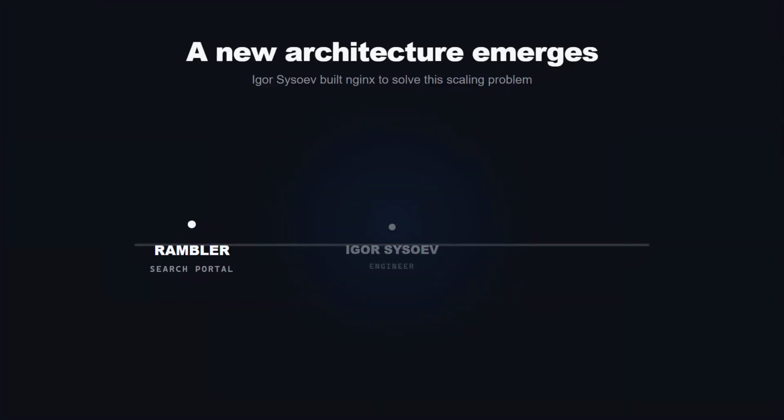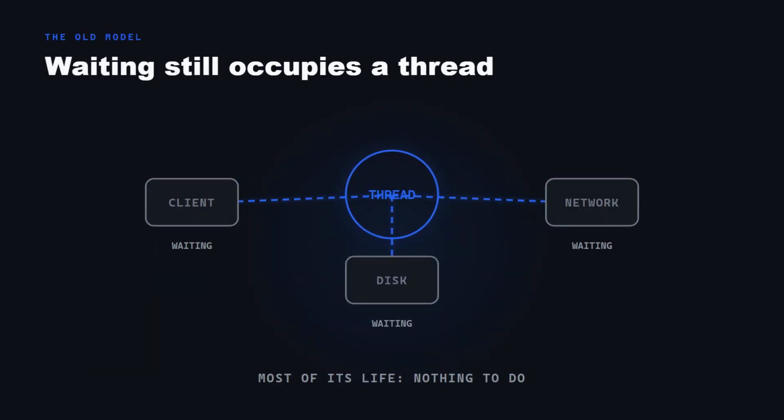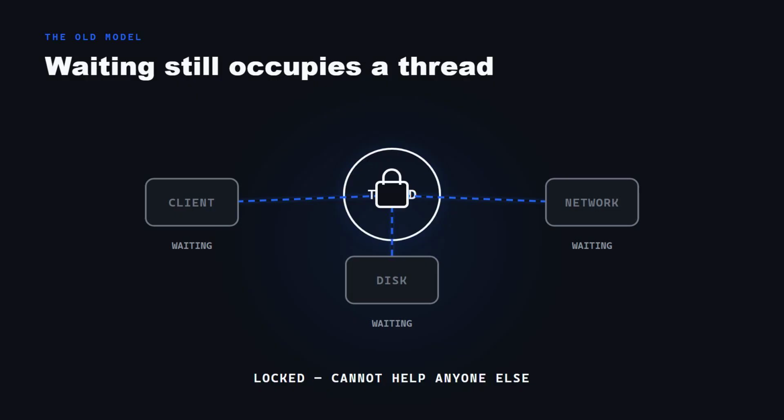An engineer named Igor Sisoev ran into exactly this at Rambler, the Russian search portal, and built Nginx to solve it. The waste in the old model is that a connection spends almost its entire life doing nothing, waiting for the client to send something, waiting for a disk, waiting for the network. And the whole time, its thread is locked to it, unable to help anyone else.